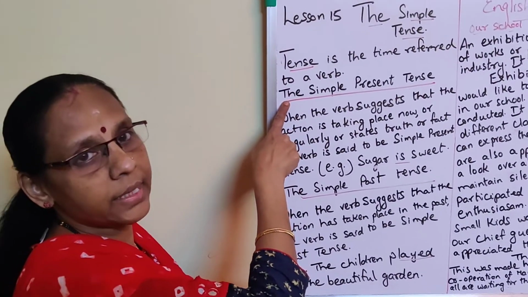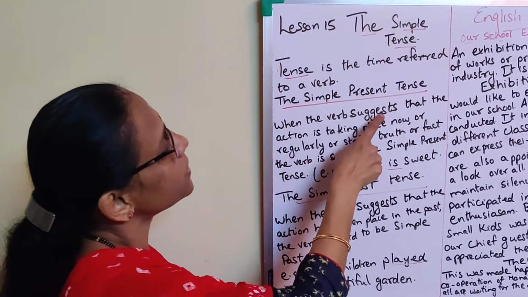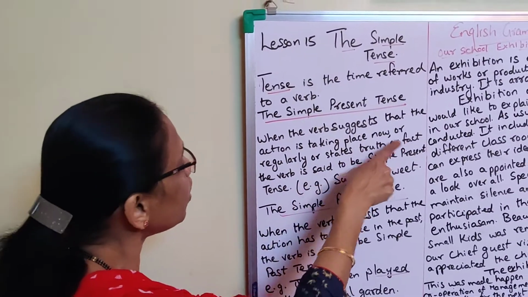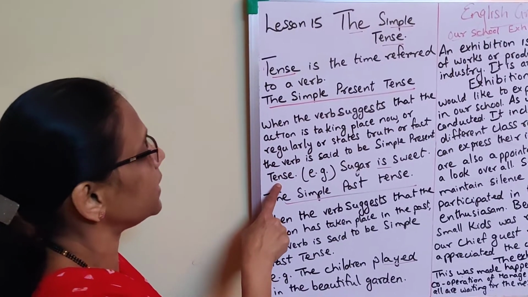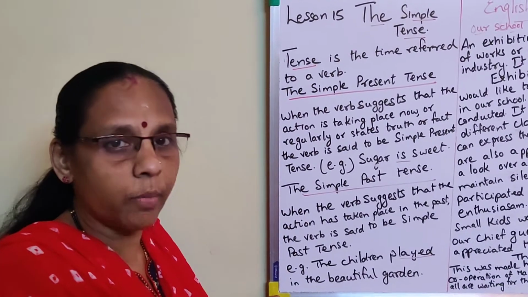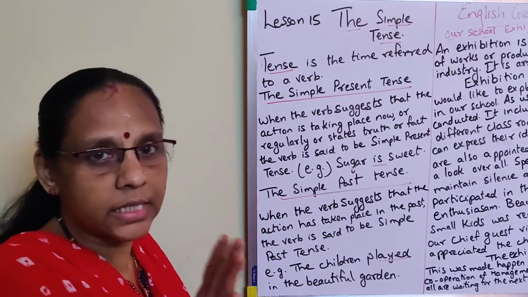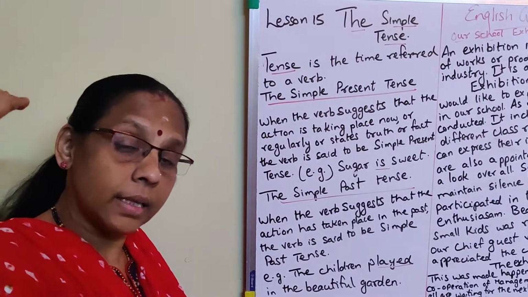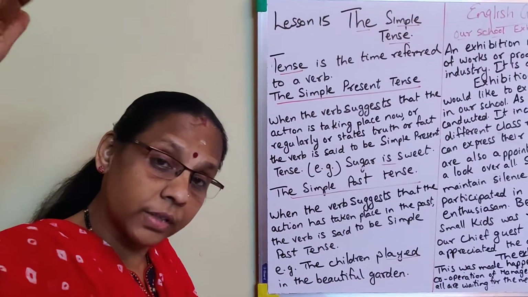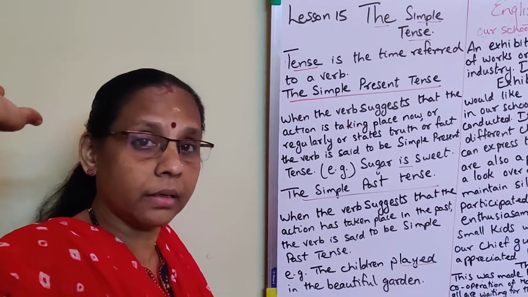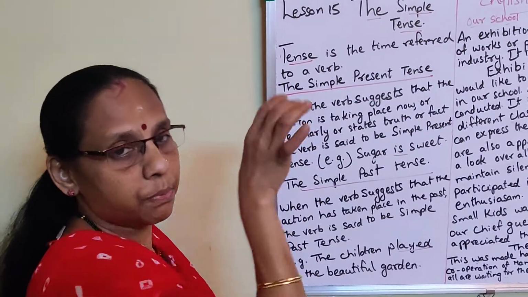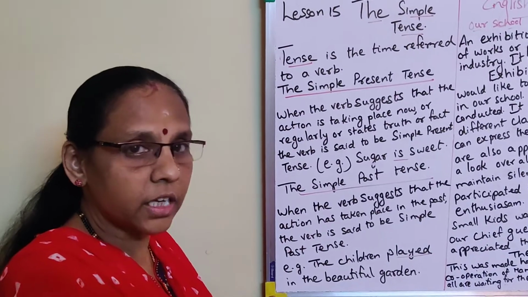So what is simple present tense? When the verb suggests that the action is taking place now or regularly, or states truth or fact, the verb is said to be simple present tense. Present means at the moment, at this particular moment. Past means that which has happened. History, the study of the past, is that which has finished. So that is the difference.